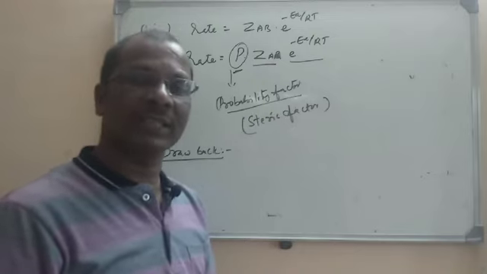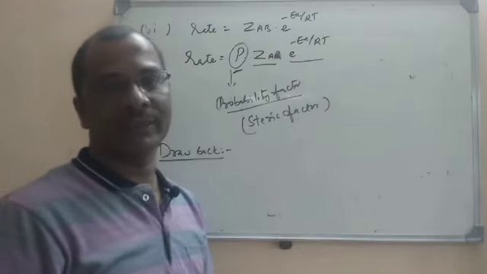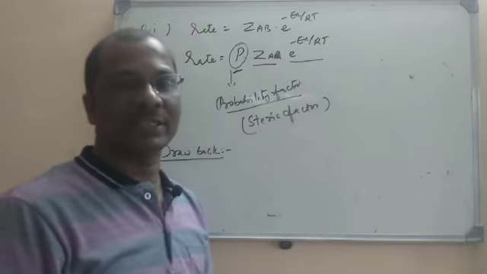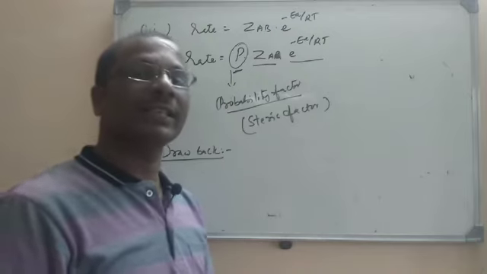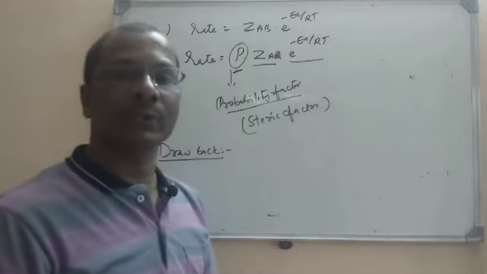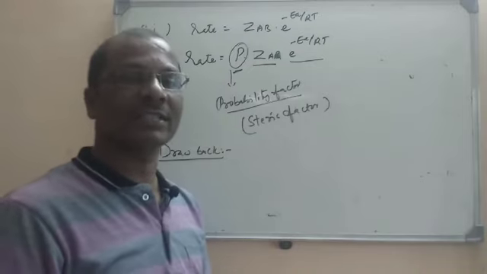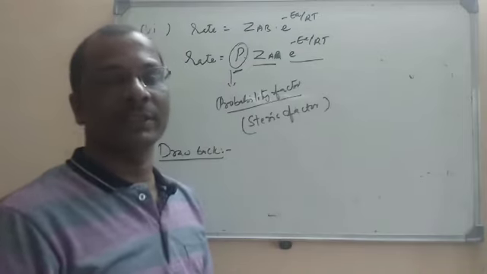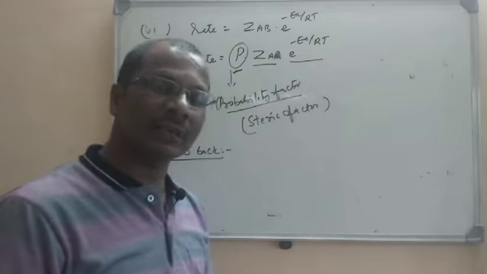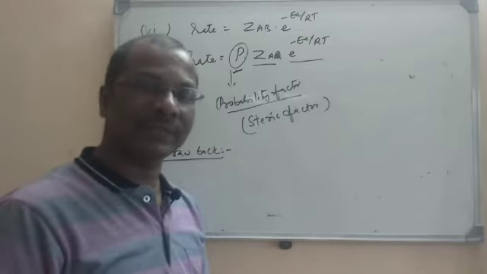According to collision theory, the rate is equal to Z into e power minus EA by RT, where Z is called the collision frequency and EA is the activation energy. And here it explained that the colliding molecule should have a proper orientation and also a minimum required energy. Both are essential to be successful. That means to have effective collisions, the colliding molecules should have a proper direction or orientation and also energy.